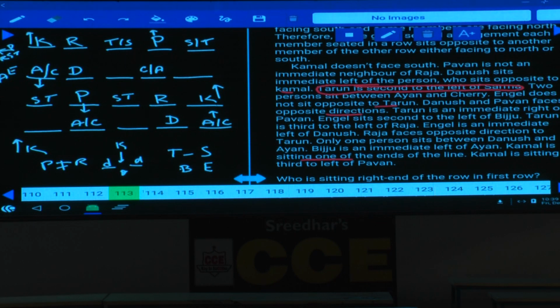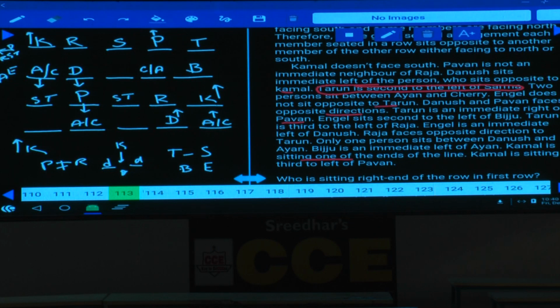Here Pawan is facing towards north, Dhanush is facing towards south. Here in this one, Pawan is facing south, Dhanush is facing towards north. Tarun is an immediate right of Pawan, so Tarun must be at this place. Now in the first case, Tarun is here. If Tarun is here, S will be here. Tarun is opposite to B.